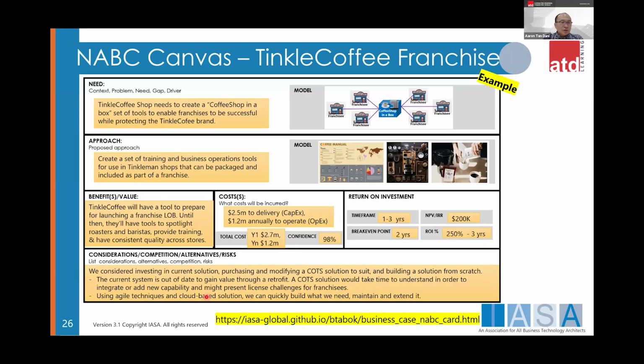And of course, consideration competition. So we need to know whether we can bundle that with the commercial on the sale product and etc. So these are basically NABC canvas, right? So this is just an example. Of course, after they agree with this, we need to supplement this with the actual information or data. But at least this is where we put architecture in the place, right? Using the NABC canvas. Okay.